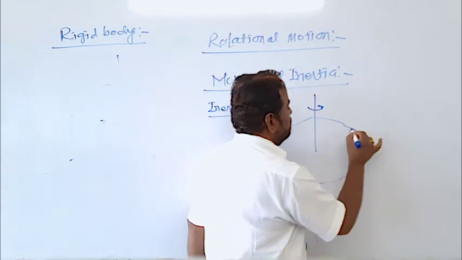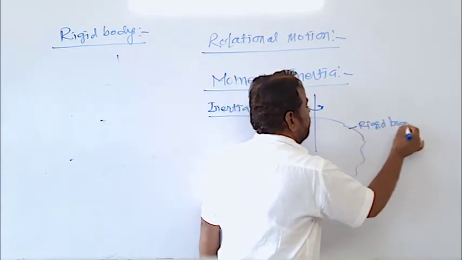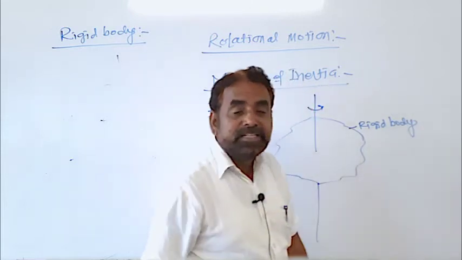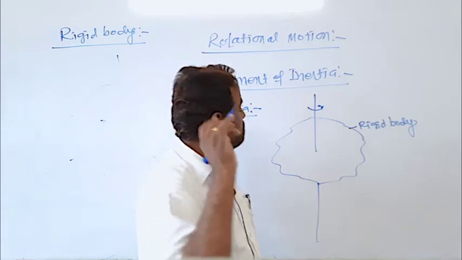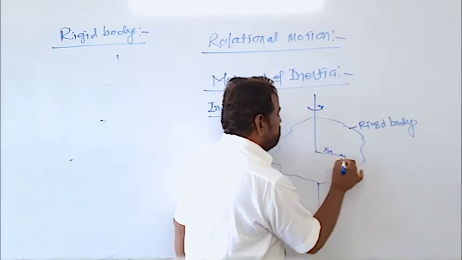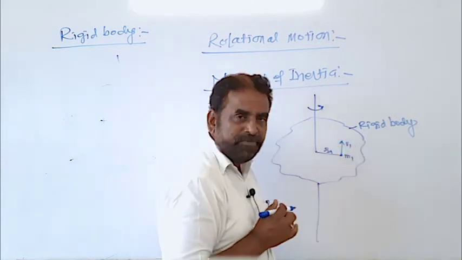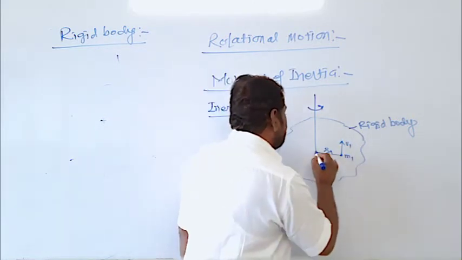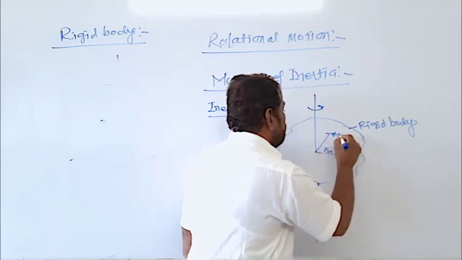This is the rigid body. The first particle of mass m1 is at a distance r1, the second particle of mass m2 at